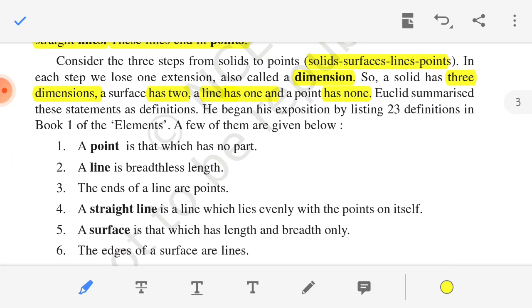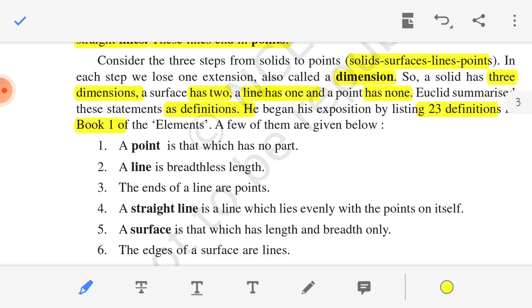A point does not have any length, breadth or height itself. Euclid summarized these statements as definitions. He summarized all these definitions in one book, and he began his exposition by listing 23 definitions in Book 1 of the Elements.